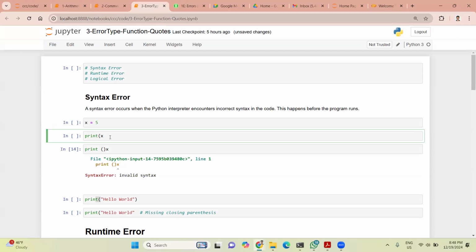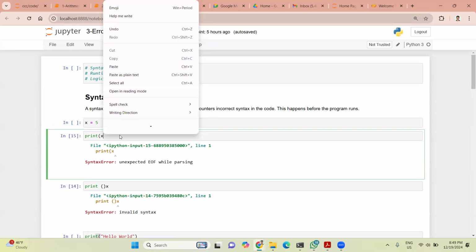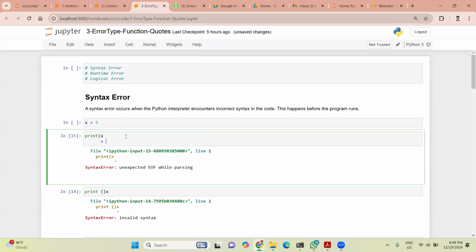Likewise, I'll run this one. See, this is also a syntax error. It is telling us this is not the end of file, meaning it is not completed. Somewhere something is missing to end this. If I put this one, then it will be complete. So this is something called end of file. It is expecting something more to be written somewhere. Okay. Suppose I write like this.